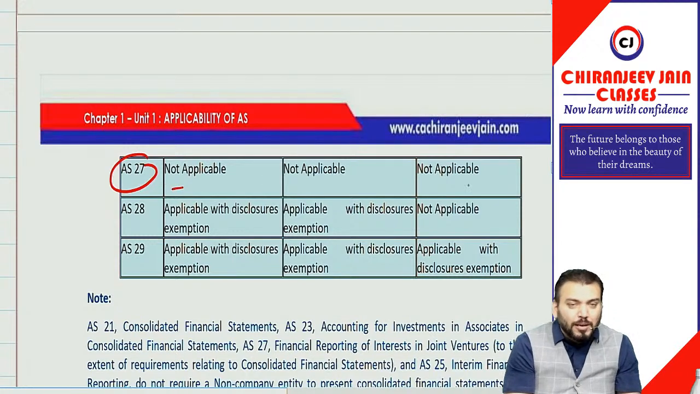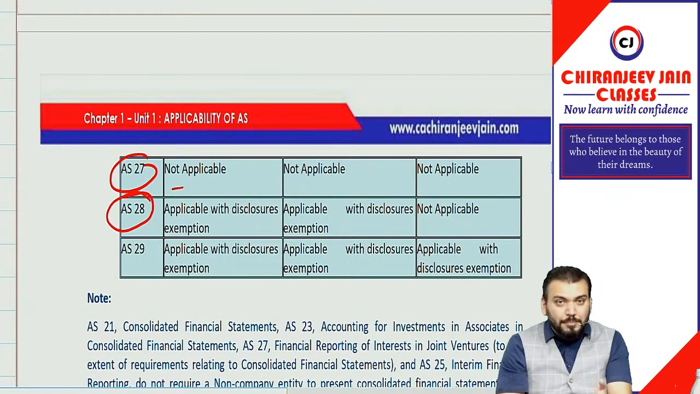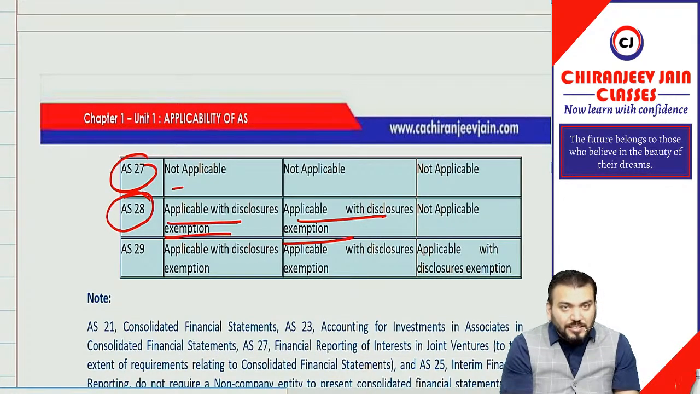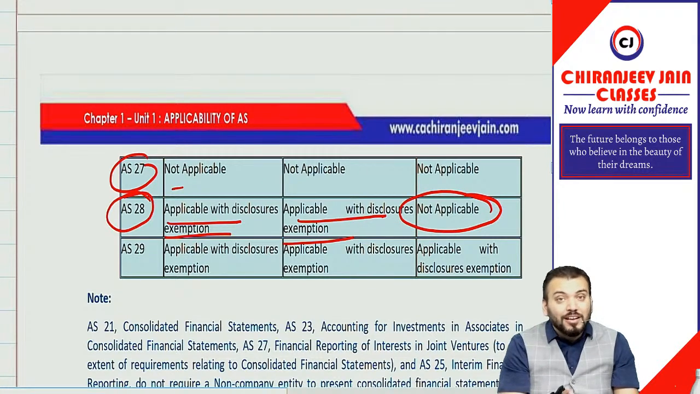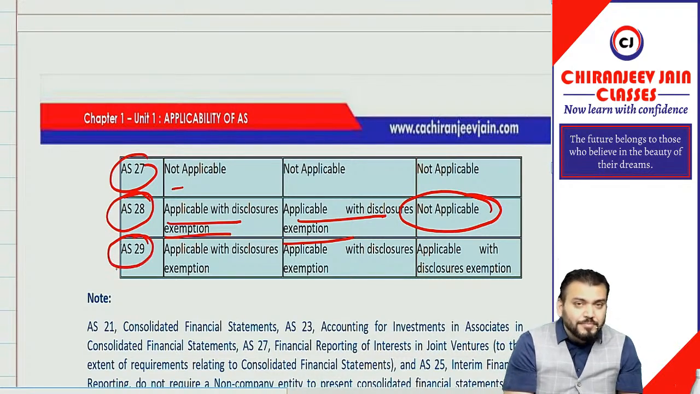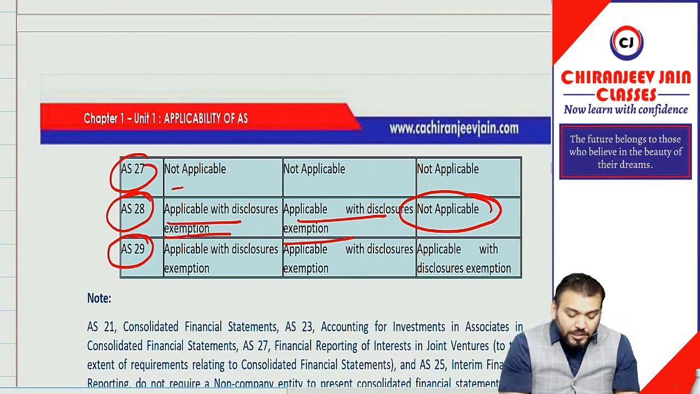AS27 is not applicable. AS28 means impairment. It is also not in our syllabus, but applicable with certain disclosure exemption, but not applicable for level 4. Means for level 4, many exemptions are given. AS29, provision, contingent liability and contingent asset, is applicable with certain disclosure exemption.